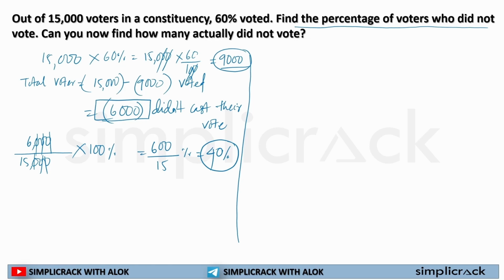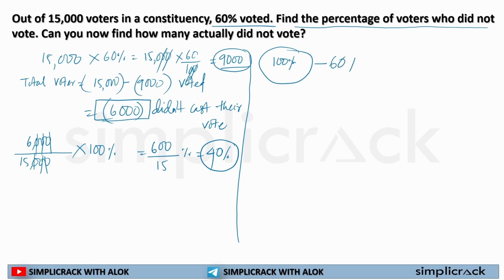I can do all this math, or if you are smart enough and have already checked out this lecture, you will say: sir, from the beginning of this video you have told us that if 60%, 30%, 20% is given, it is out of 100%. So total voters were 100%. 60% voted, and I have to find out how many did not vote.